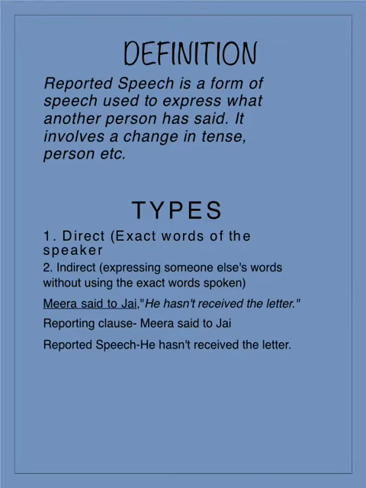Let us take one example. Meera said to Jay, "He hasn't received the letter." Now if you see this example, particularly the underlined part, that is Meera said to Jay, this part is called the reporting clause. So the part that comes before the inverted commas begin is called reporting clause. And the part that comes within the inverted commas is called reported speech. And here, "He hasn't received the letter" can be called reported speech.